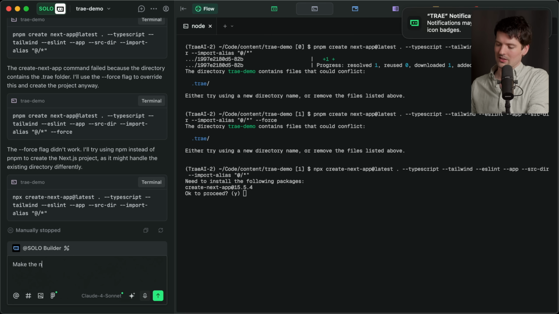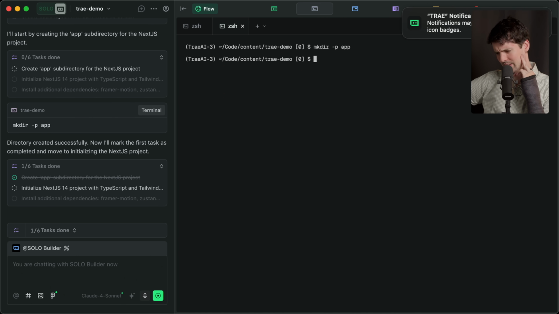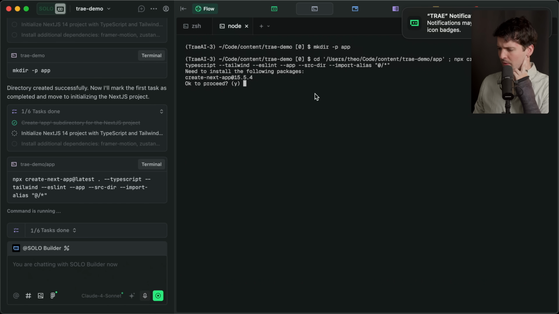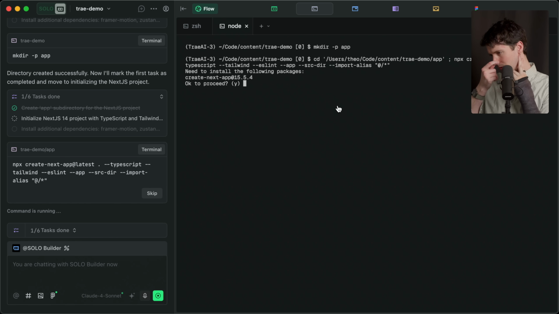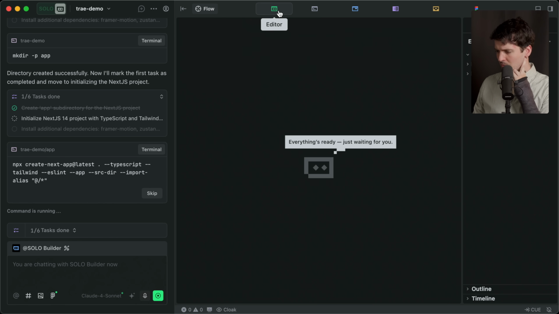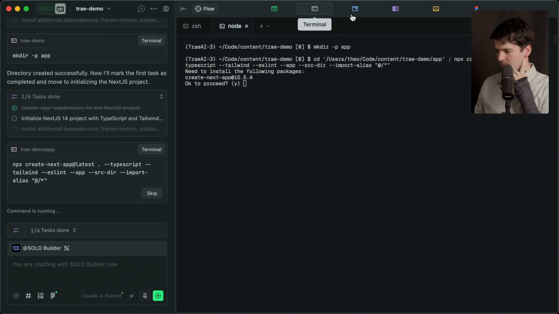Make the Next.js project in a subdirectory because you suck at bash. Ew, terminals. I don't like those. I'm here for vibe coding. Of the VS Code forks, this one is the most aggressive of a fork for sure. It really is like pulled out of VS Code and it looks entirely different, which is kind of cool actually. It is clearly VS Code at its roots. Like you can tell in some places, but it does feel fundamentally different. Like I see what they're going for and I don't hate it.